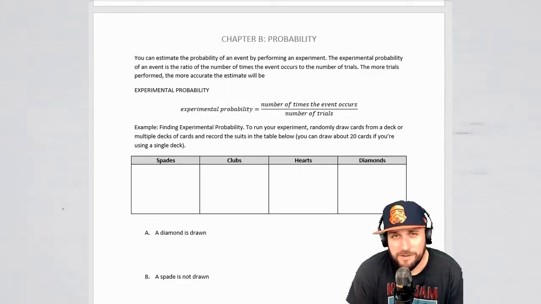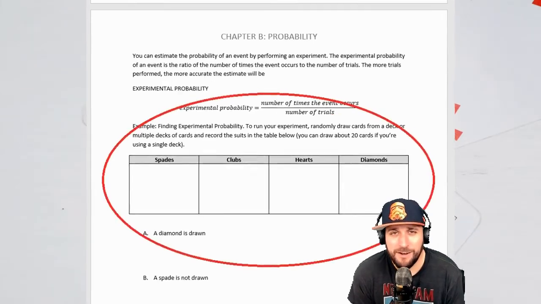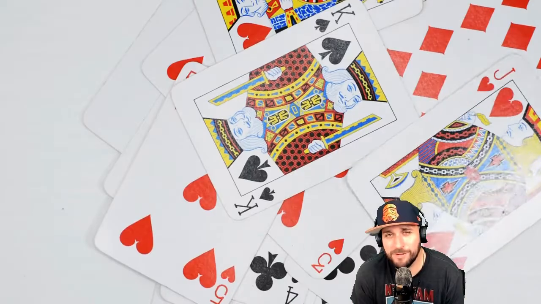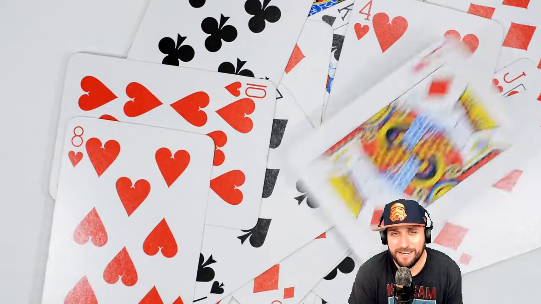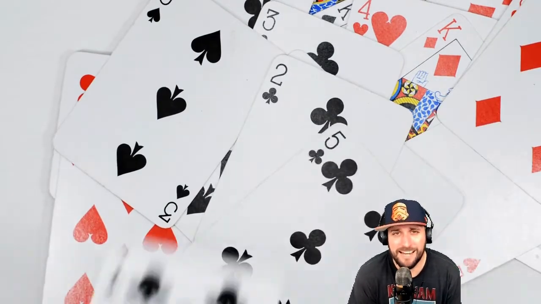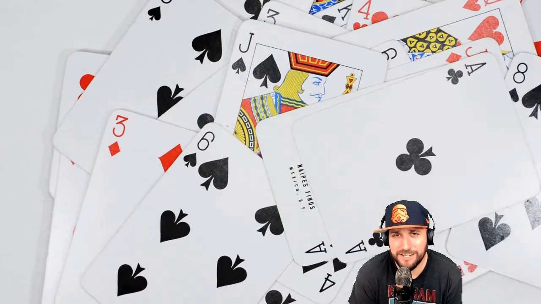Like I said, today we're talking about experimental probability. In order to find experimental probability, you actually have to run an experiment. On your notes right here, it asks you to randomly draw cards and keep track of whether they're spades, hearts, clubs, or diamonds. If you have a deck of cards at home, feel free to do that. The more times you run it, the more exact it'll get. If you draw all the cards, it'll get a little too exact, so just draw like 20 or something and record all your findings.